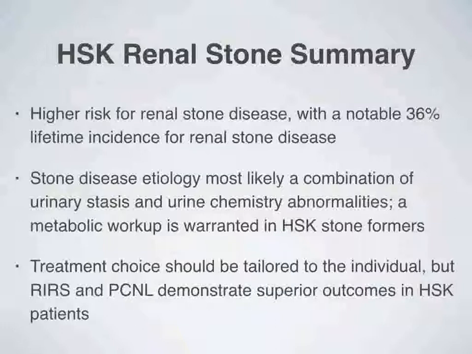This brings us to the conclusion of the presentation. In summary, while the horseshoe kidney is most often diagnosed incidentally and is asymptomatic, those with a horseshoe kidney are at higher risk for renal stone disease. Furthermore, stone disease etiology in horseshoe kidney patients has been suggested to be multifactorial, and a metabolic workup is warranted in horseshoe kidney stone formers to see if they would benefit from medical stone prevention. Finally, while treatment choice should be tailored to the individual, both retrograde intrarenal surgery and percutaneous nephrolithotomy have demonstrated superior outcomes for stone disease in horseshoe kidney patients.